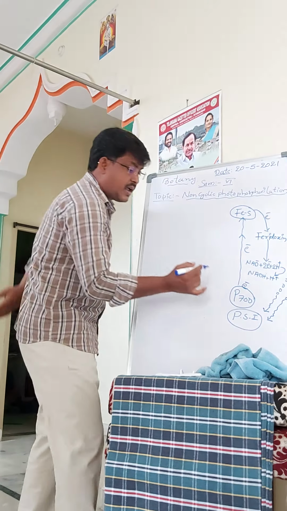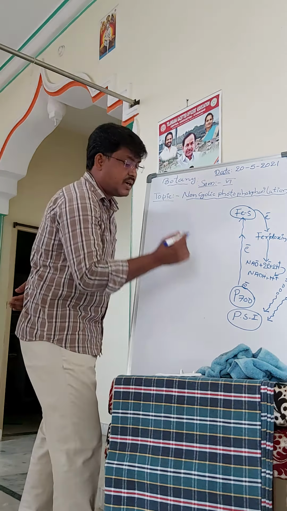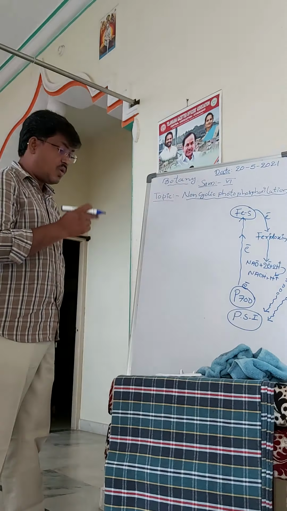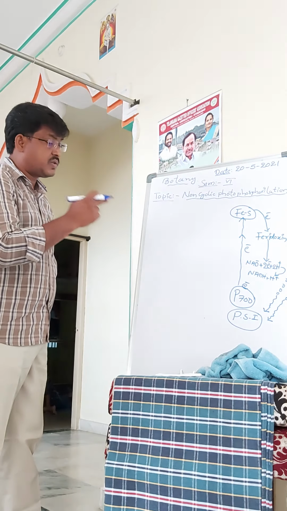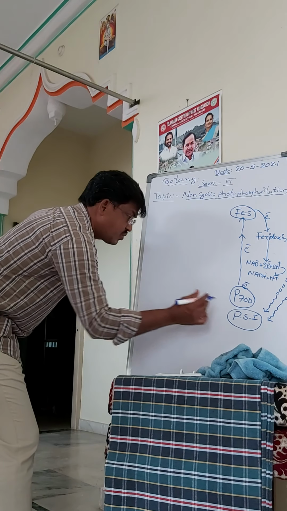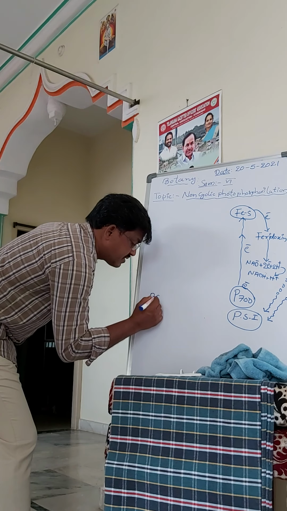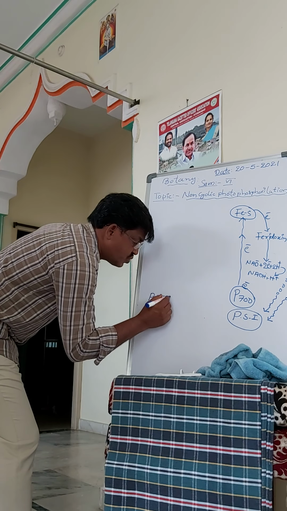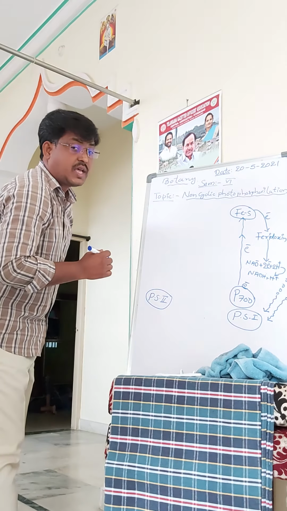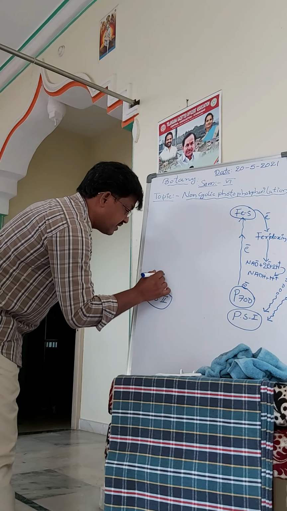Here electrons are released and electron deficiency occurs. So how are electrons transferred to P700? Next is PS2, and in this PS2 the reaction center is P680.